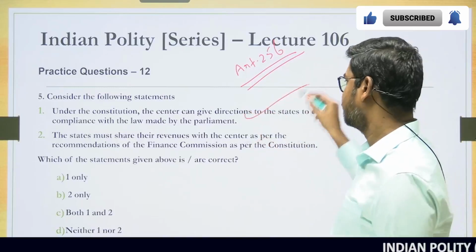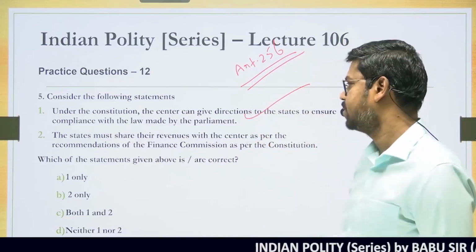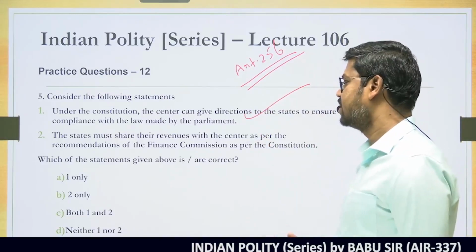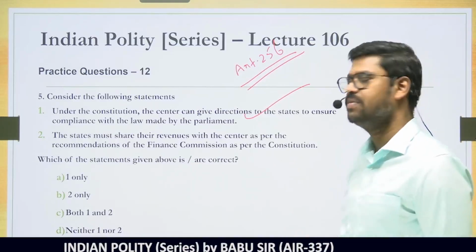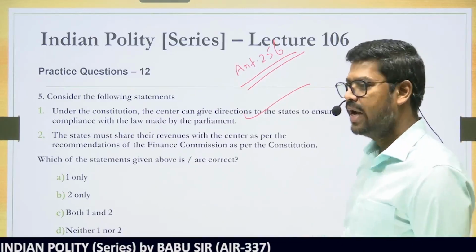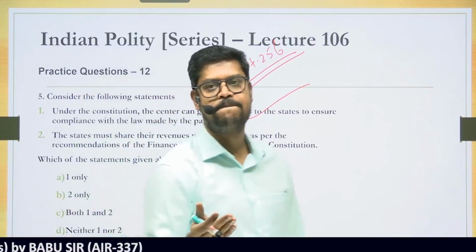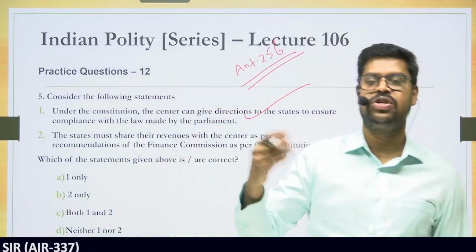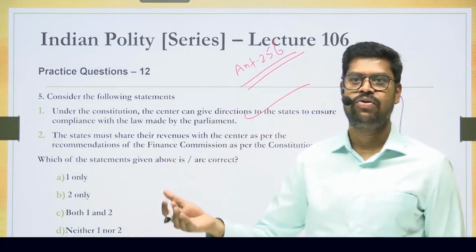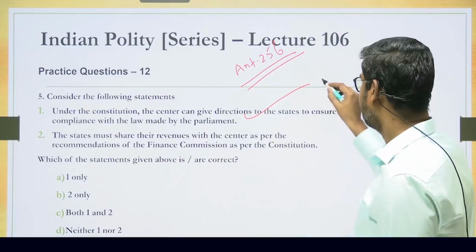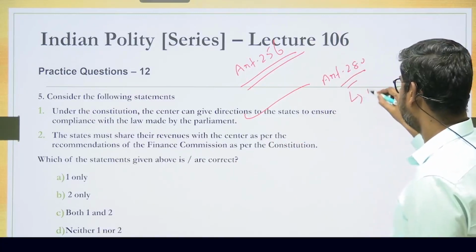Under the Constitution, the center can give directions to the state to ensure compliance with the law made by the Parliament. Statement number 2, the states must share their revenue with the center as per the recommendation of the Finance Commission as per the Constitution. It is not necessary for the states to share their revenue with the center, but it is mandatory for the center to share its revenue with the states. And to what extent will the center share its revenue with the state? For that purpose, under Article 280 of the Constitution, the President can appoint what is called the Finance Commission, which I will subsequently discuss.